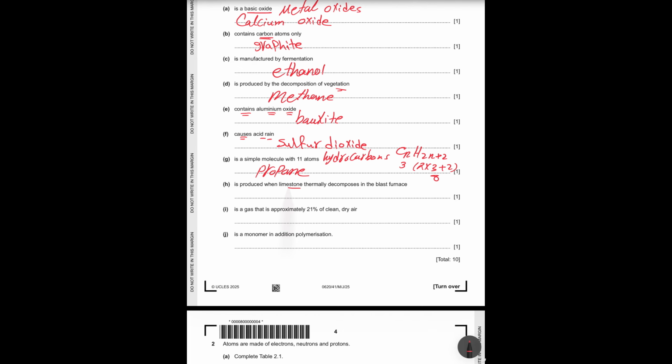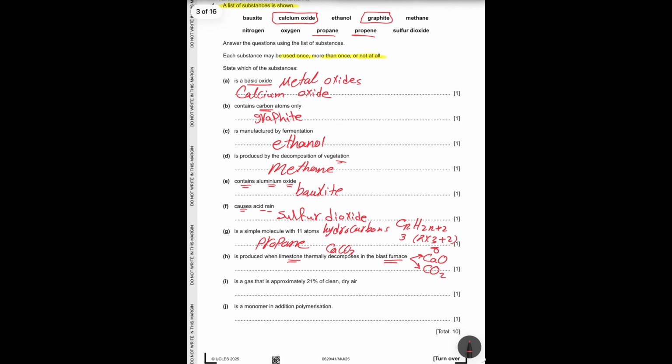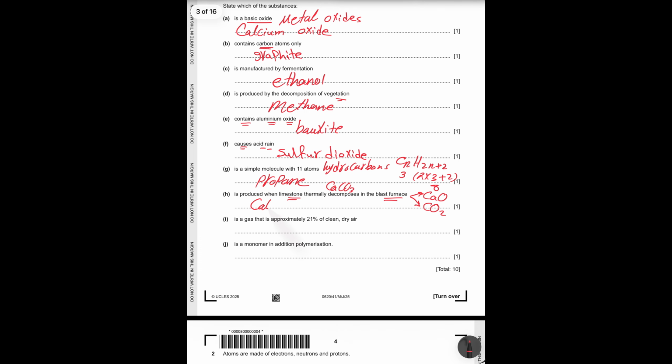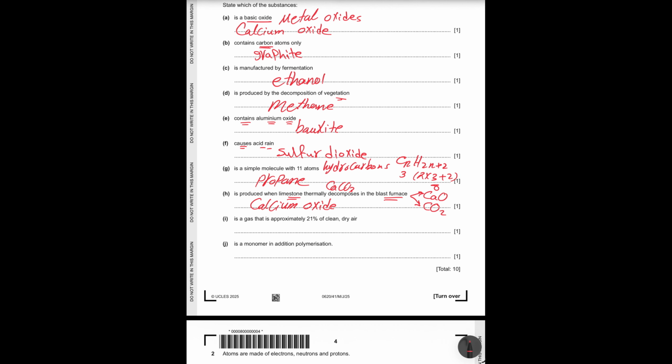It is produced when limestone, which is CaCO3, decomposes in the blast furnace. It gives two products, calcium oxide and carbon dioxide. So the answer here, check the answer, it's gonna be calcium oxide. Calcium oxide. So we used calcium oxide twice. It's a gas that is approximately 20% of clean dry air. We know the air is 78% nitrogen and 21% oxygen.